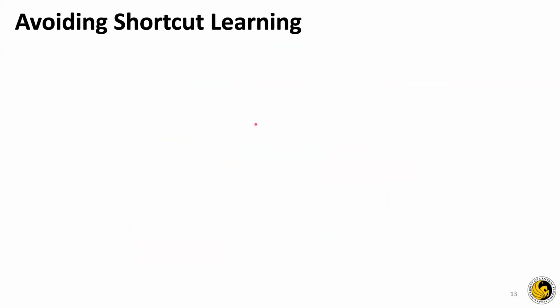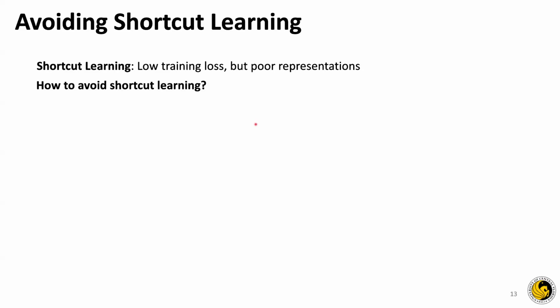Now, when we train a model to predict any perceptual modality like audio or vision, and the input is also of the same modality, what happens is it leads to shortcut learning, which has low training loss but very poor representations. Now, we hypothesize that this might be because the model is learning a lot of imperceptible features like the model of a microphone or the chromatic aberration of a camera lens. So how do we avoid this shortcut learning?